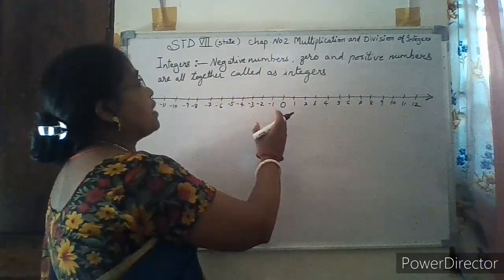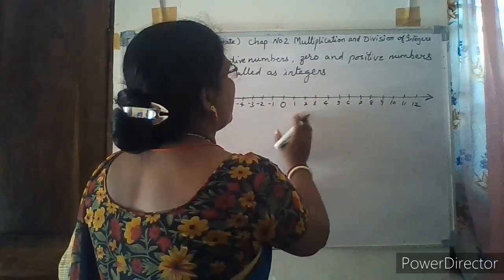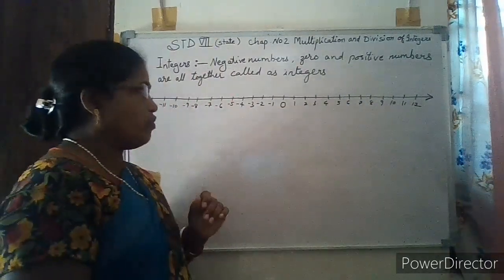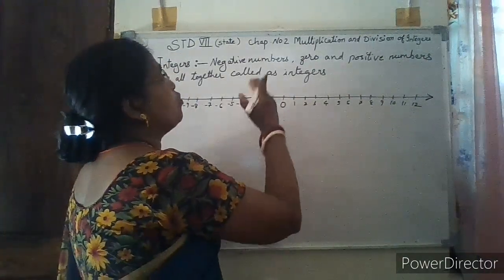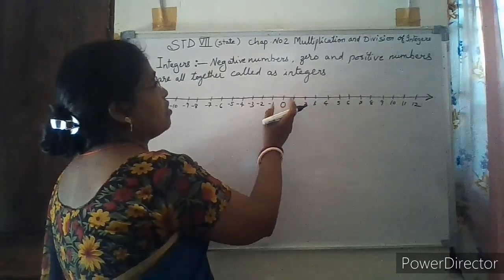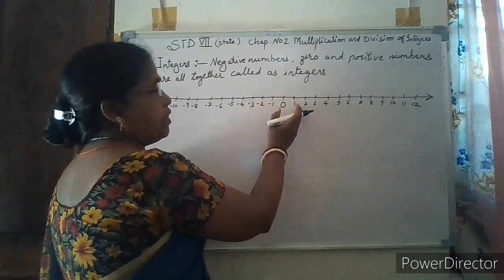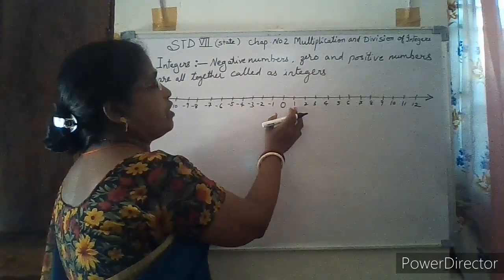Look at the right of 0. You know that 0 is smaller than all the positive numbers. As we move to the right of 0, next to 0 is 1. That means 1 is greater than 0 and 0 is smaller than 1.